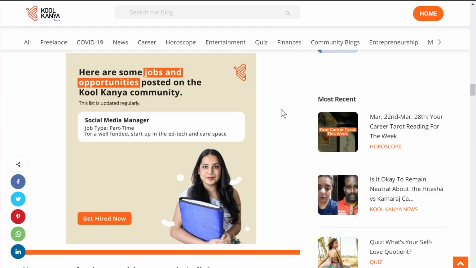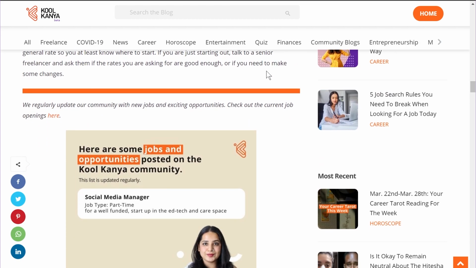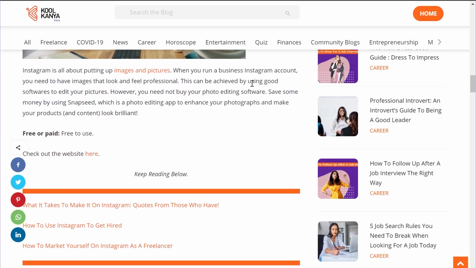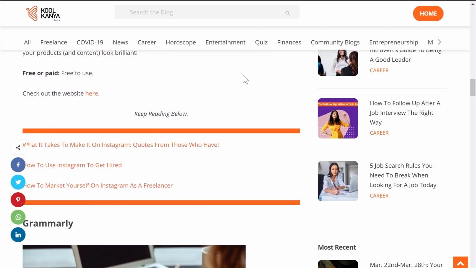Here is another example. I'm on a website with a lot of categories and different kinds of content, and I'm inside the freelance career section of their website and looking at a blog post. And in between the blog posts, they're promoting a job board that they have specifically for freelancers. And if I go to another section on their website, then what they've done is included or promoting related content in between the blog posts. So depending on the kind of content that you're browsing, they have different content embedded or different call to actions embedded in the content itself. Pretty smart, right? Let's look at one more example.